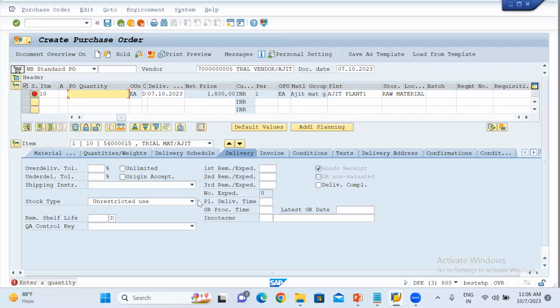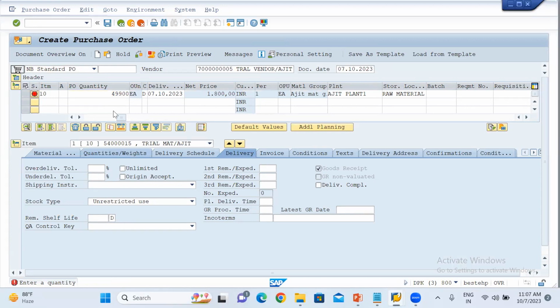Just click enter and put the quantity over here. So 49,800 quantity is open, but I am putting 49,900 quantity over here. That means we have the contract for 49,800 quantity, but I am putting 100 more quantity to purchase that material.